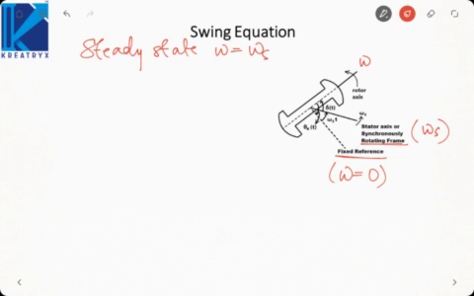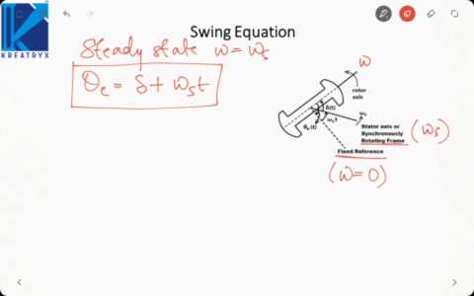But if it is not equal to omega s, then from the figure you identify theta E is equal to delta plus omega s t. So delta is actually the angle of the rotor axis from a synchronously rotating frame. Okay, this synchronously rotating frame is actually the resultant of the stator and the armature MMF. Why? Because we know the power angle is defined between FF and FR. We know these are the two MMFs, FF, FAR. The resultant will be FR oriented at an angle delta.